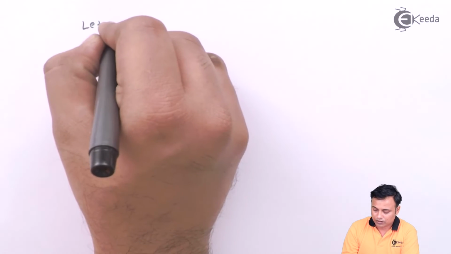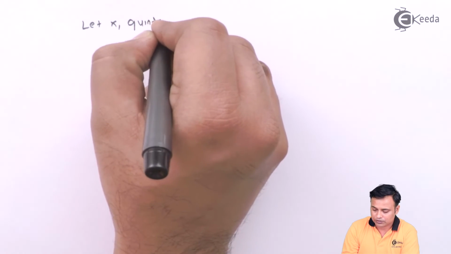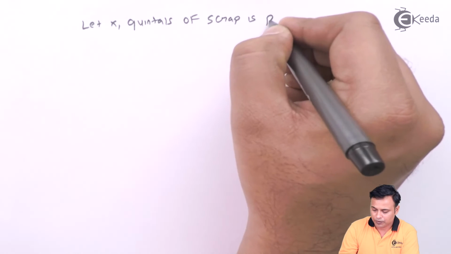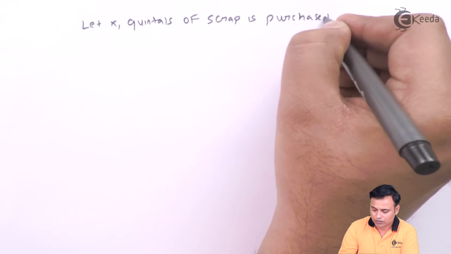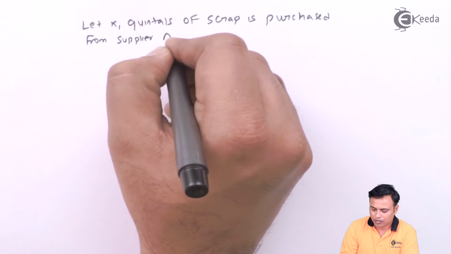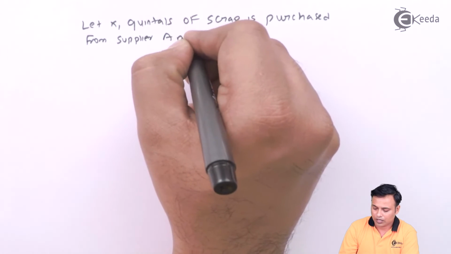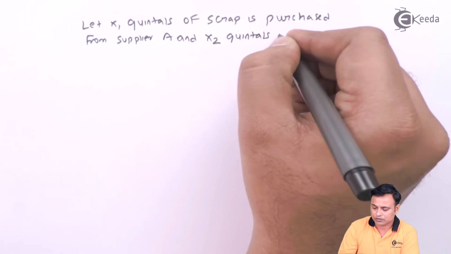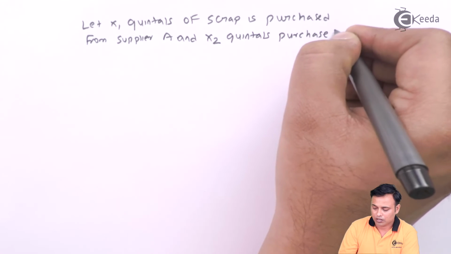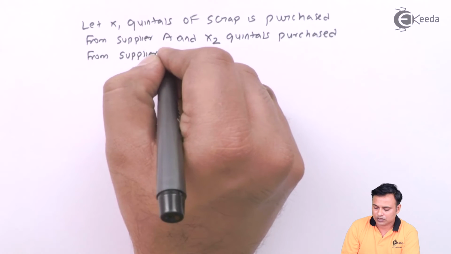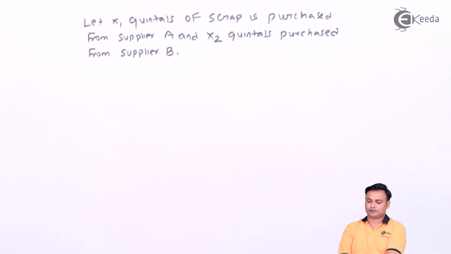let x1 quintals of scrap be purchased from supplier A and x2 quintals purchased from supplier B. This is my basic assumption.